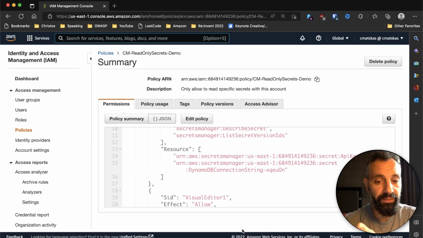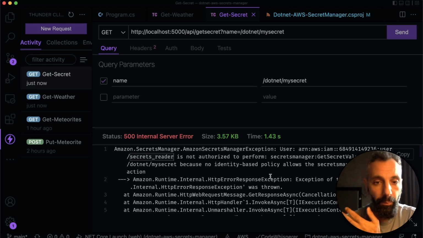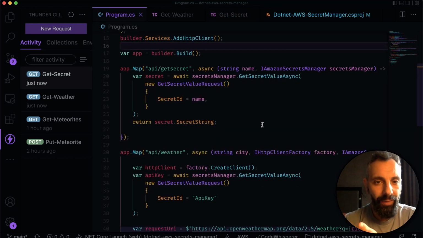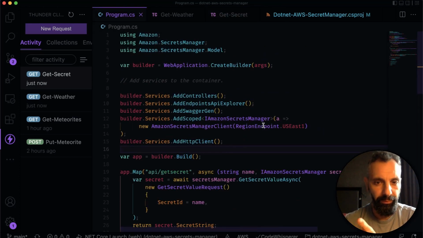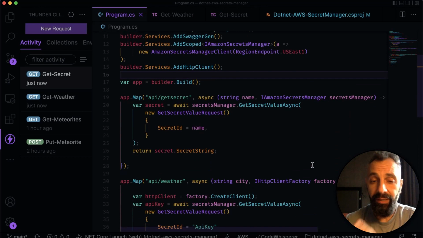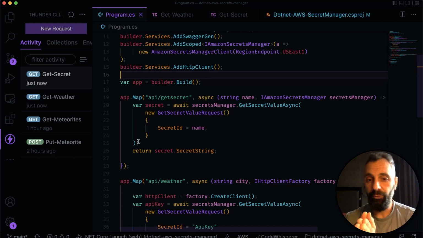Okay, so we have the policy there and we saw the code working. I want to go back to the code because I want to highlight how little code it took to implement everything. There are 2 lines, 12, 13, and 14, that inject the service. And then within my code, I have 4 lines to retrieve the secret. It only takes 6 lines of code and 1 library dependency. And with those 6 lines, I have totally eliminated the need to store my secret in my code.